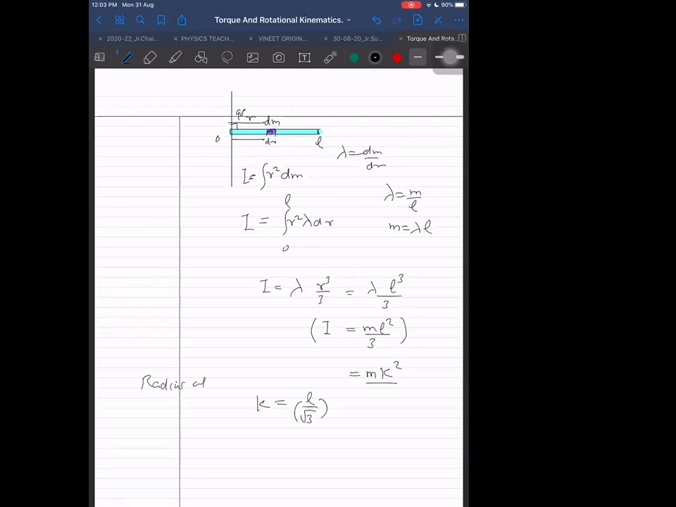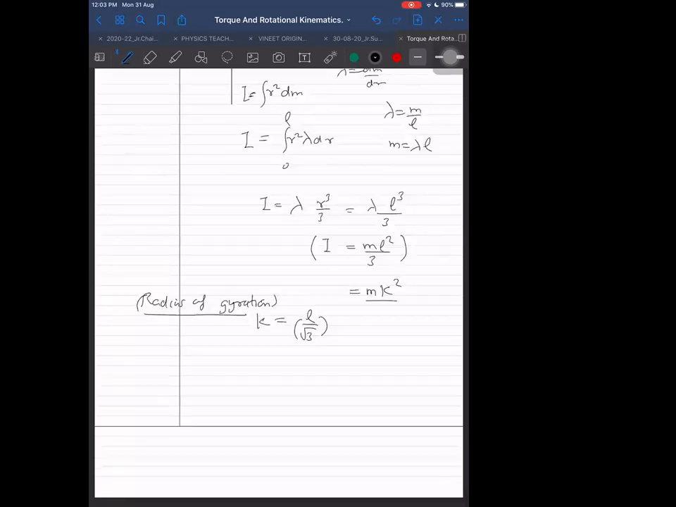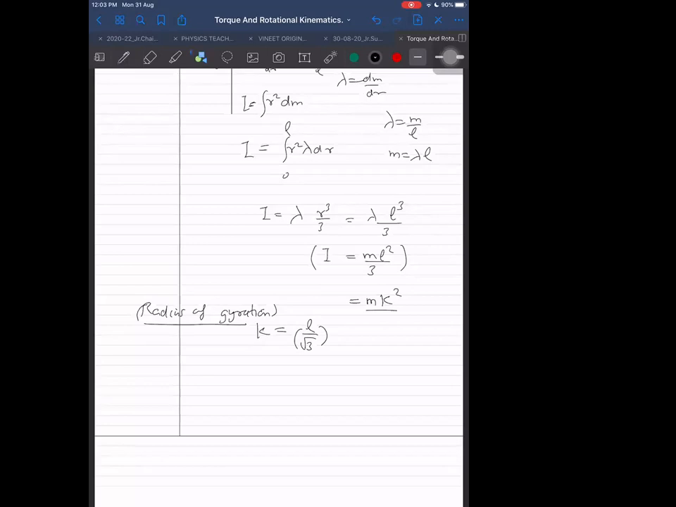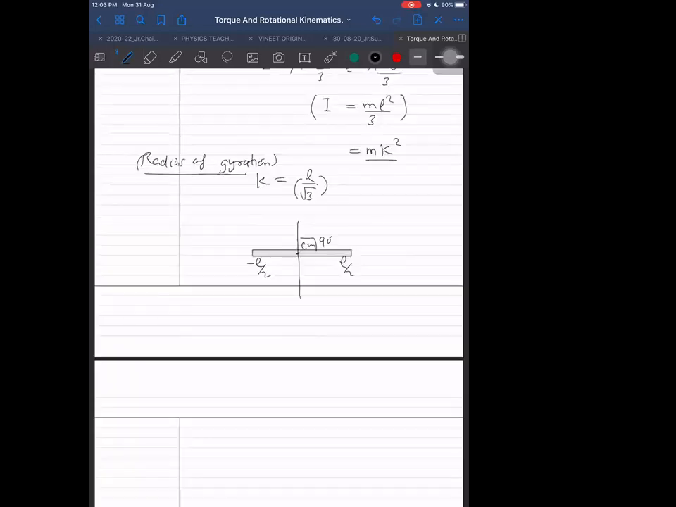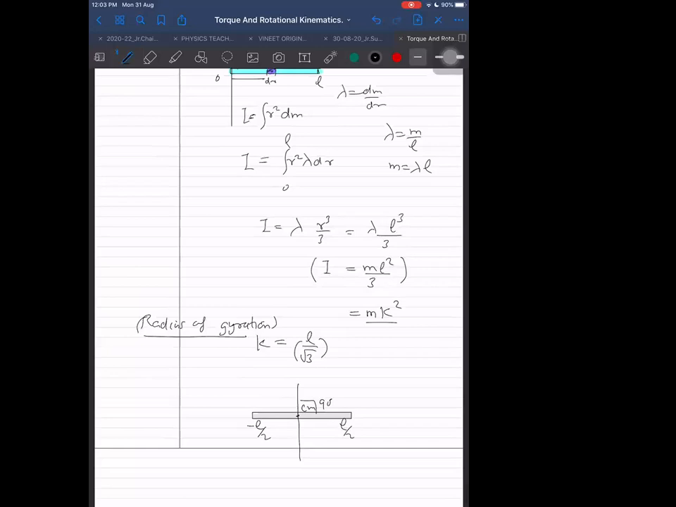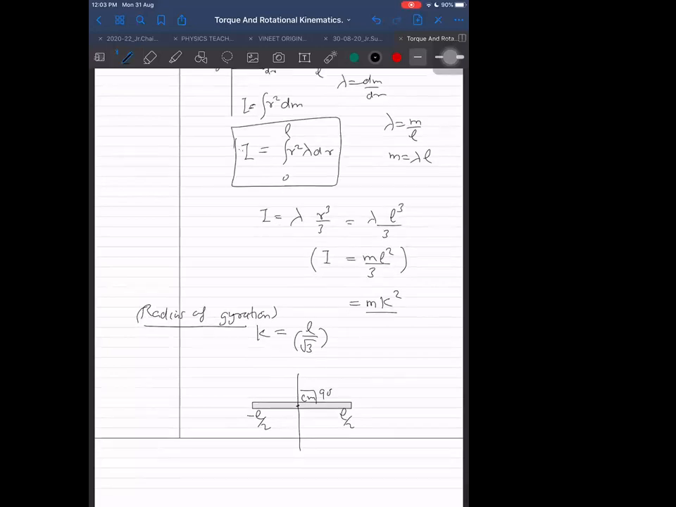You can find it about the midpoint also. The limits change. This is one case, and the other case will be about the midpoint. Yes, exactly right, that is what I was coming to. In this case, if I take the midpoint, the limits will become minus L by 2 to plus L by 2. If it is passing through the center of mass, then what will be the answer now? Let us do it here, because it will be easy now. Just change the limits in this integral.